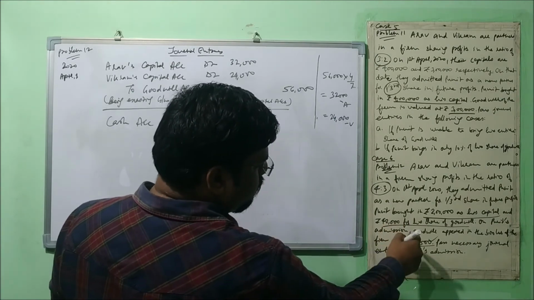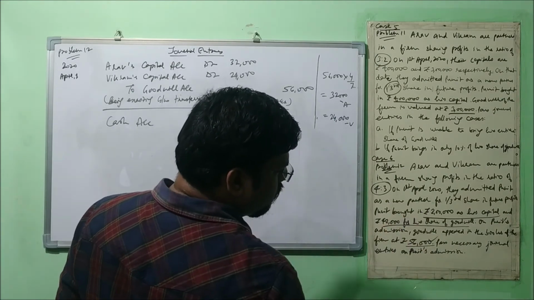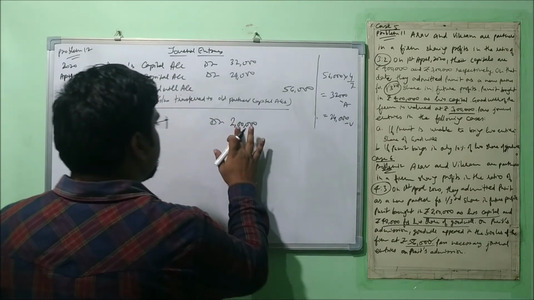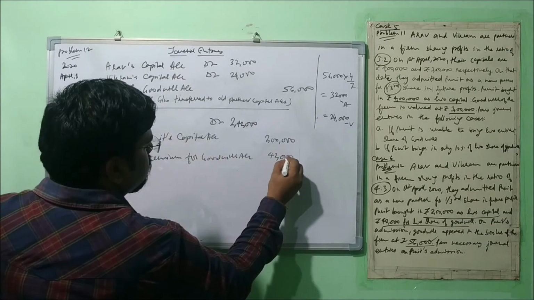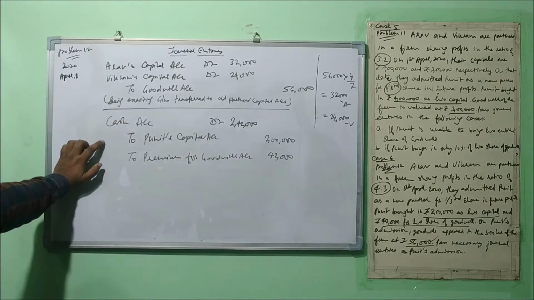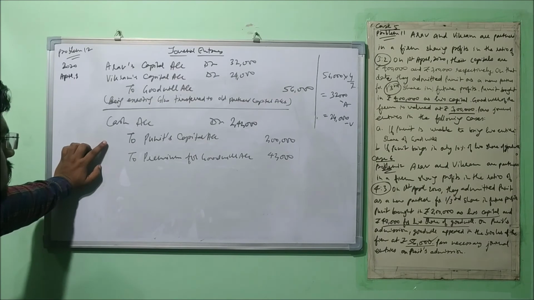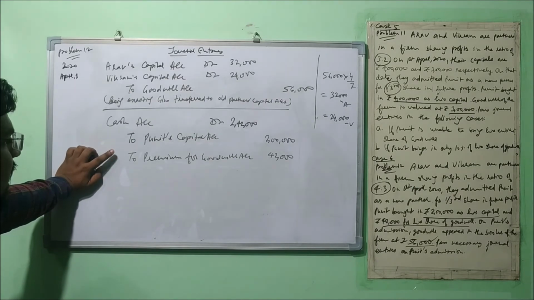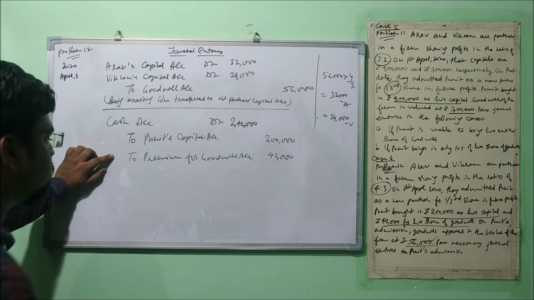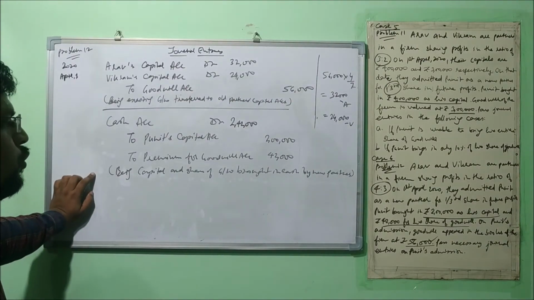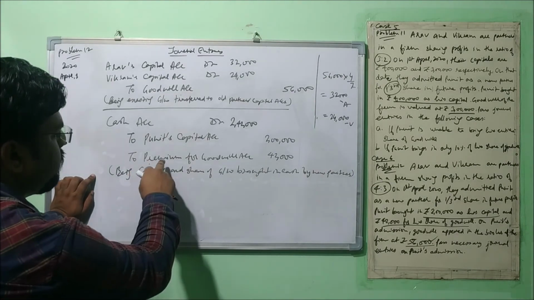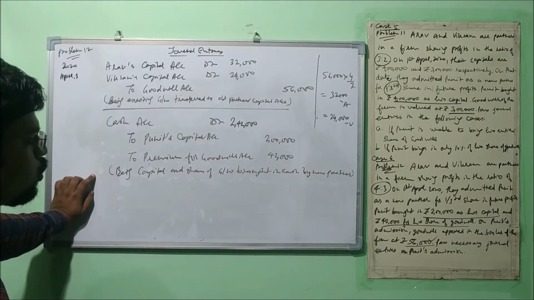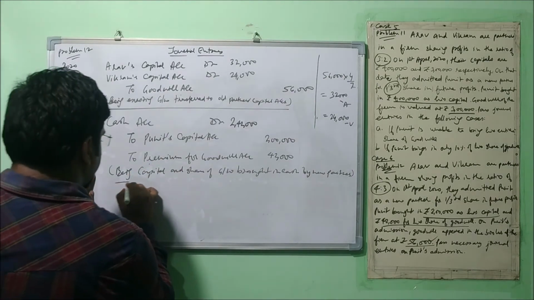2 lakh he has brought for capital and 42,000 he has brought for goodwill. Okay, so 2 lakh 42,000. Fine. So this is the compound entry for bringing the capital as well as the share of goodwill. Cash account debit 2 lakh 42,000. To Puneet's capital account 2 lakh. To premium for goodwill 42,000. Right? Being capital and share of goodwill brought in cash by new partner. Now this amount will be adjusted in the accounts of sacrificing partners. How? I will show you.